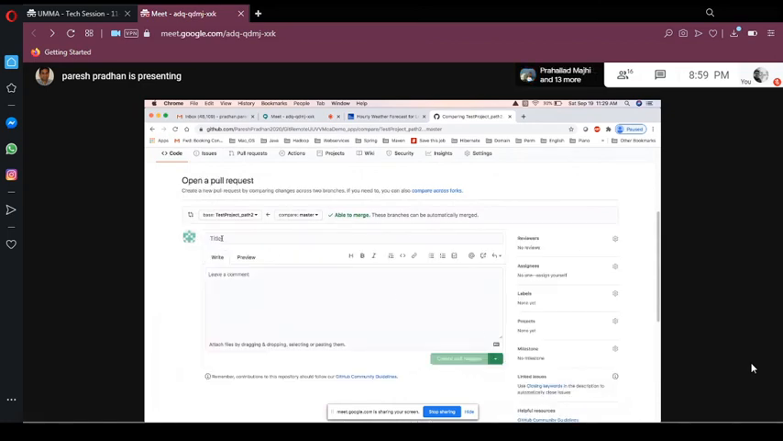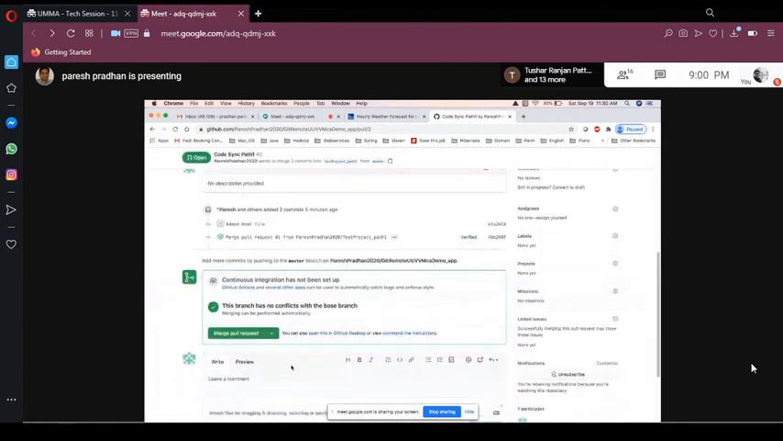If you don't put any comment, this green button will not be enabled. So you have to put some comment here. Code sync, you can say code sync path 1. We are syncing path 1 to master. And now once you put some comment, you can create a pull request here.